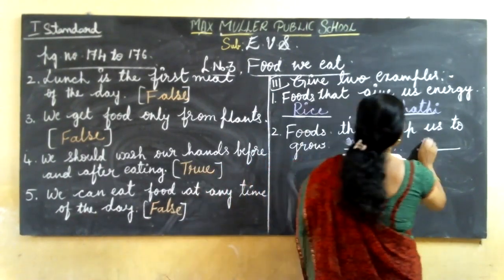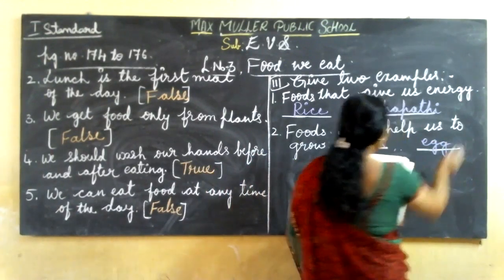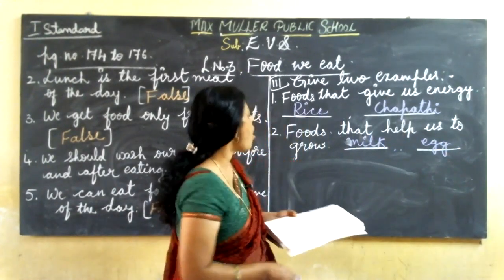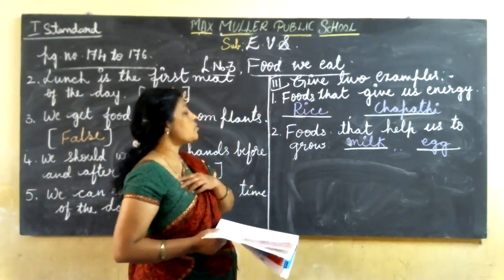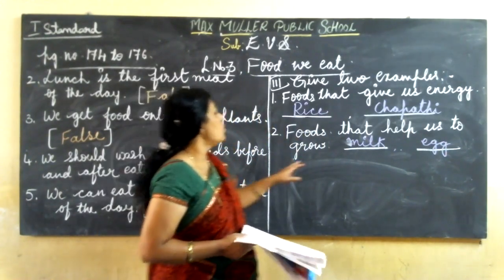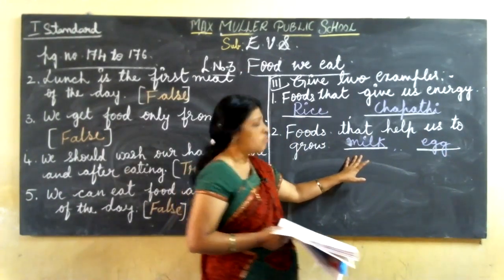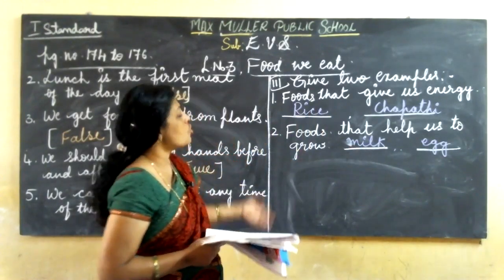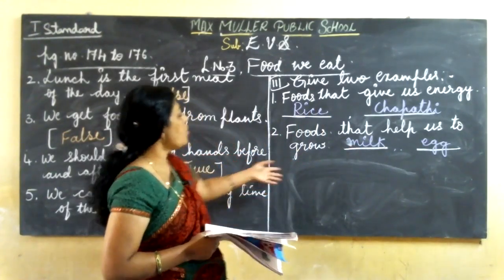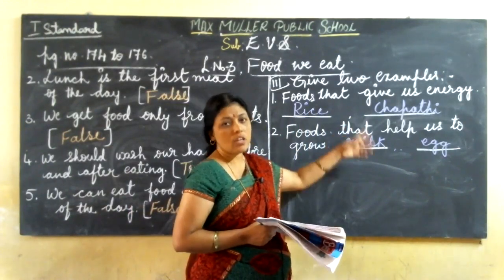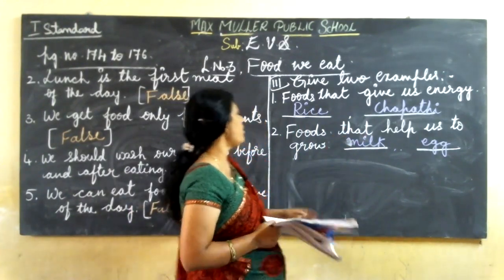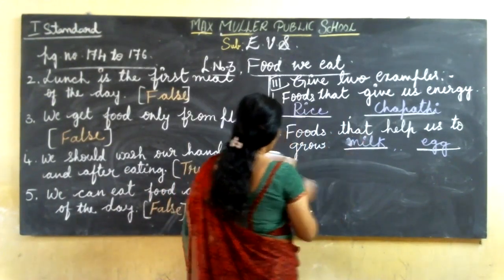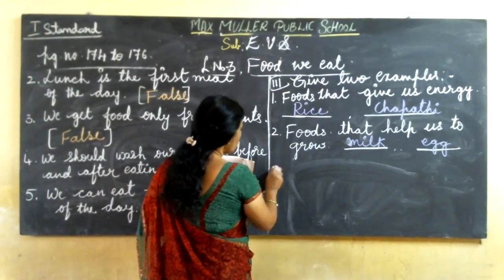Milk, egg, meat. Isn't it, children? Milk, egg, meat, fish, dal. These are all the foods that help us to grow. Okay. So you should write only two, milk and egg, or fish, meat. Whatever you want, you can write, but they are asking only two here. So you should write only two examples. Okay, then come to the third one.